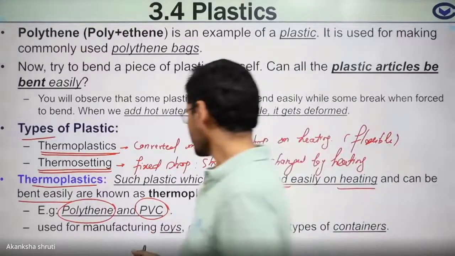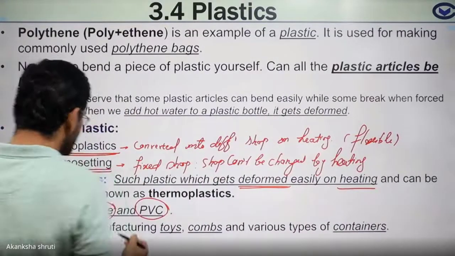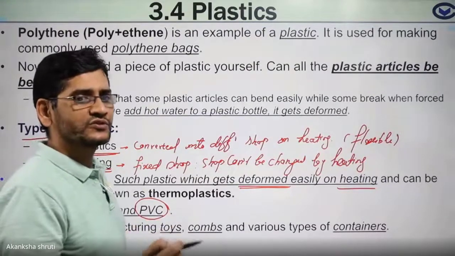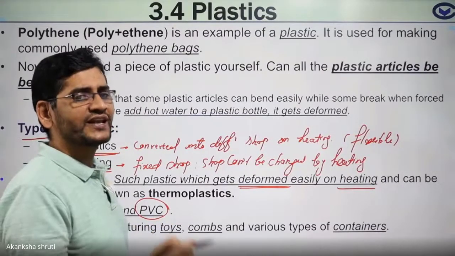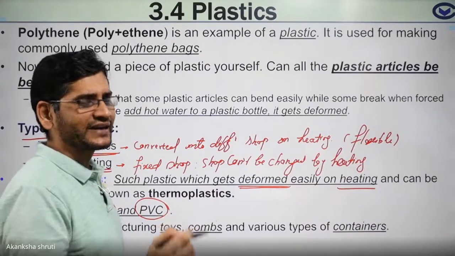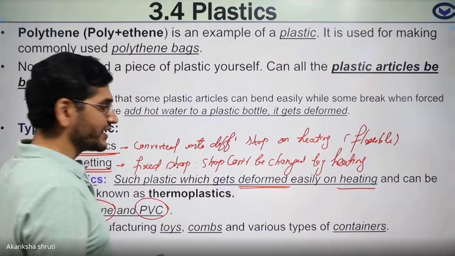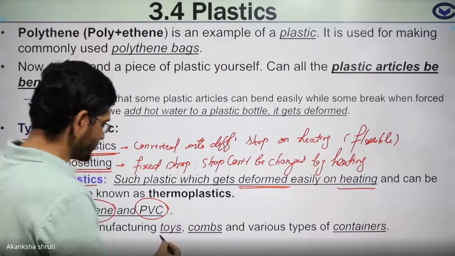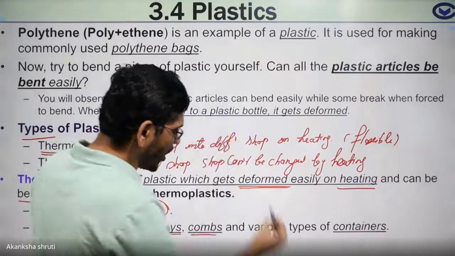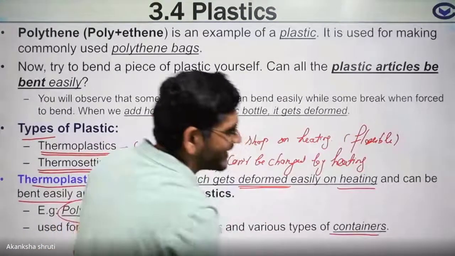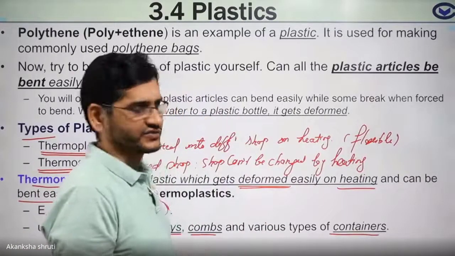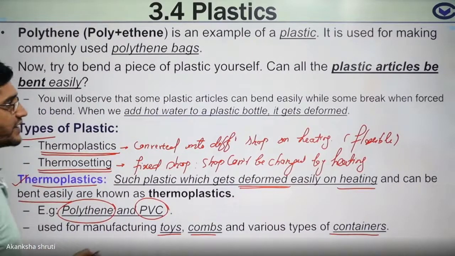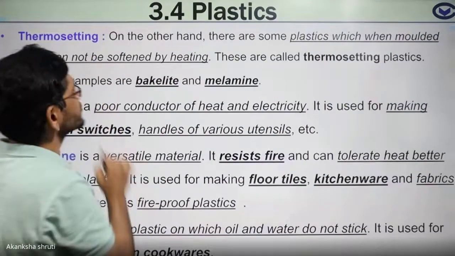These two are used for making items whose shape can be changed, or which are lighter, or where shape doesn't matter too much, or where heat or higher temperature is not required. Like for making toys, combs, various types of containers, jars, etc. They are thermoplastic.